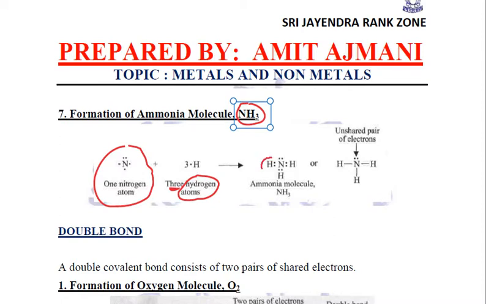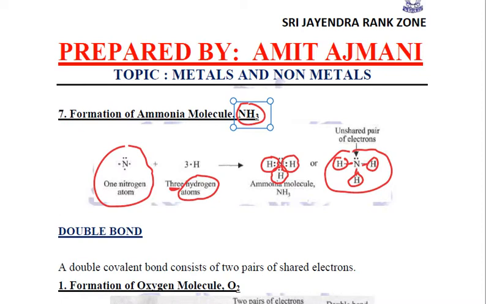So this nitrogen shares 1 electron with this hydrogen, another electron with this hydrogen, and another electron with this hydrogen. Due to which it now has 3 single bonds formed with these 3 hydrogens, and thus one molecule of ammonia, that is NH3, is formed. Right? So these are all the single bonds in which one pair of shared electrons was present.